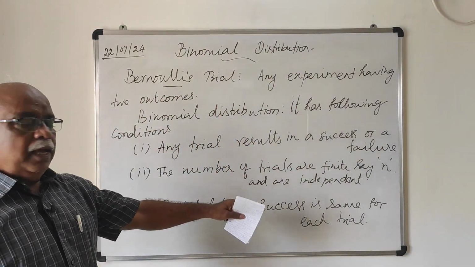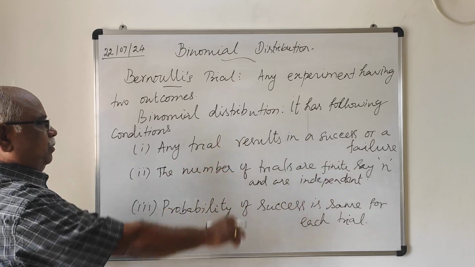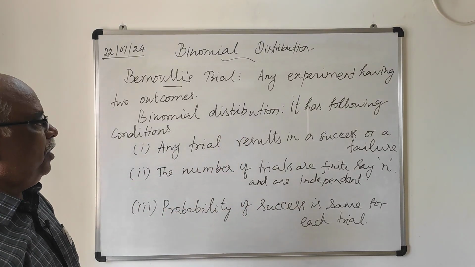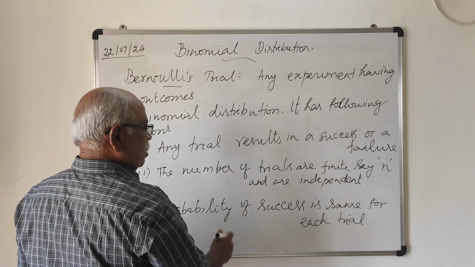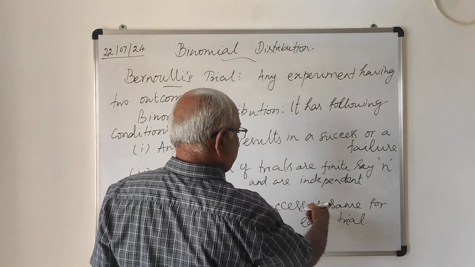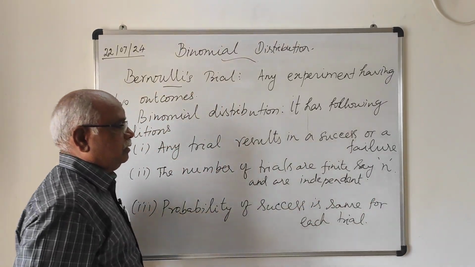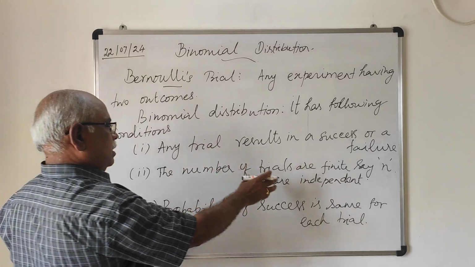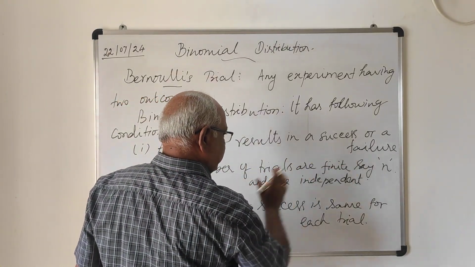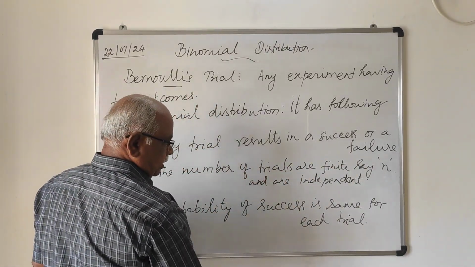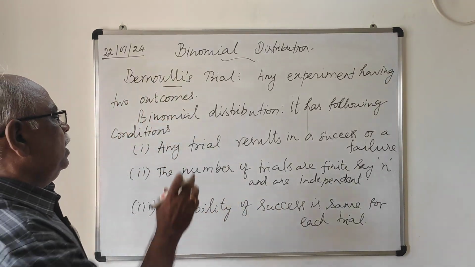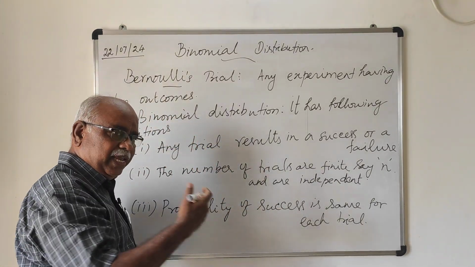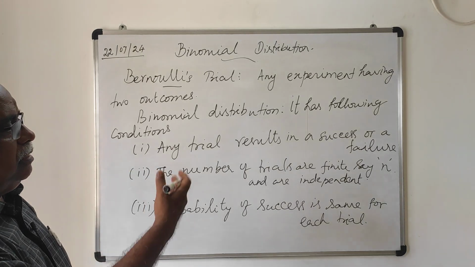Okay, these are the three conditions for a binomial distribution, that is, it involves Bernoulli trials. The number of trials are finite, say n, and are independent. The probability of success for each trial is same, and each and every trial involves a success or failure.